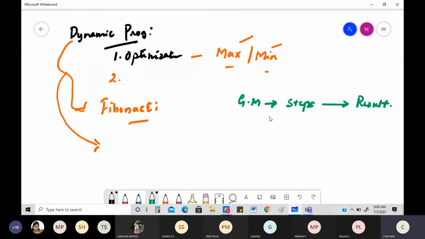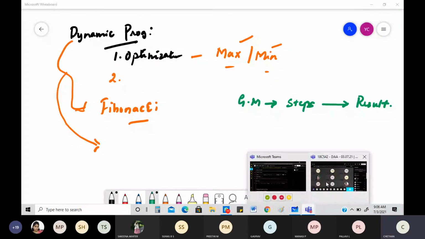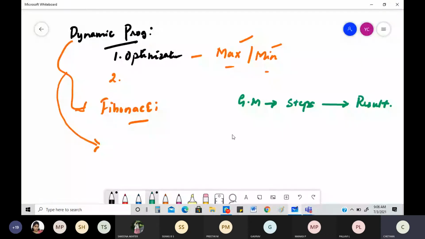I hope you people will be knowing this: the horse which runs the Tongas. I think now the number of Tongas have come down. People from Mysore will be knowing it. They still have some Tongas left. See, horses will have what is known as eye blinders. The horse can only see straight, like this. They cannot see here and there because the owners put a covering on their eyes. They can only see straight, just like our greedy method. You have the steps, and you blindly go with them to figure out your results.